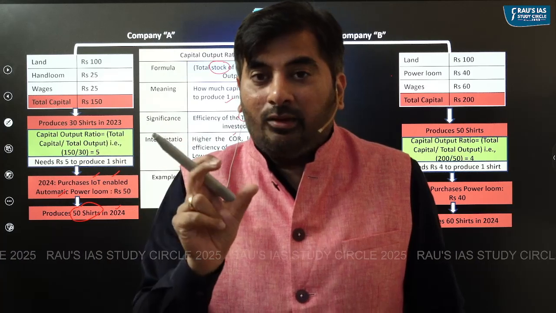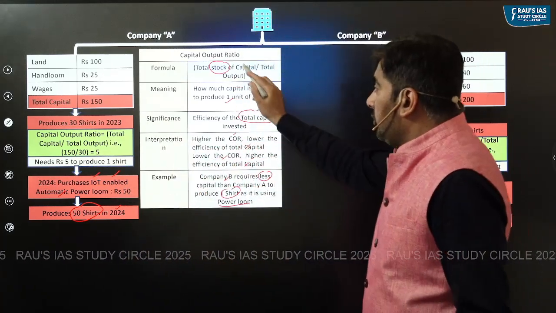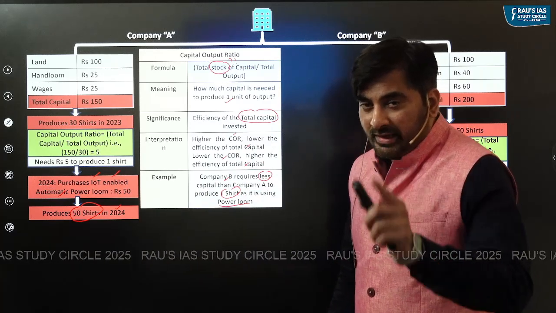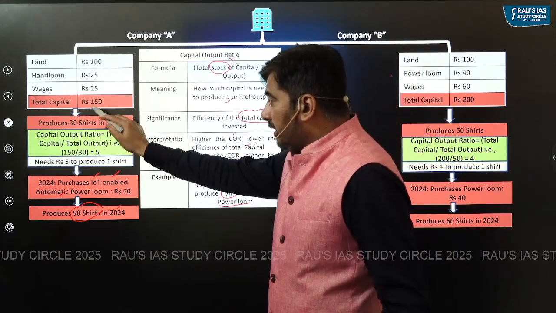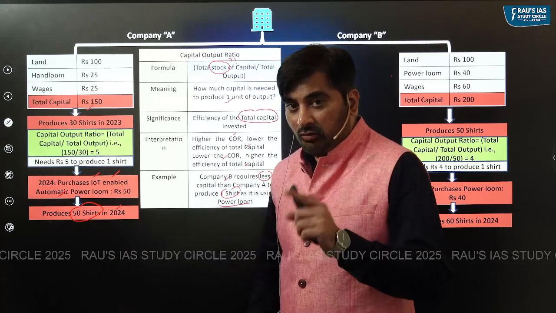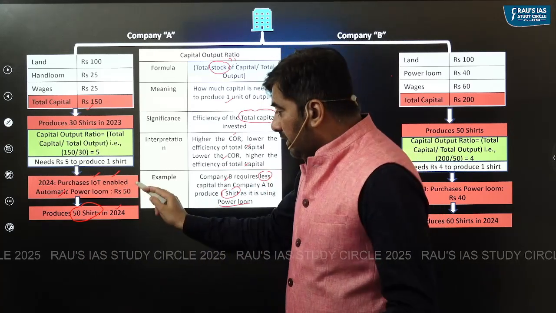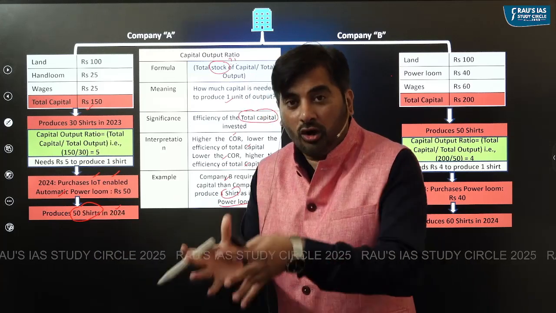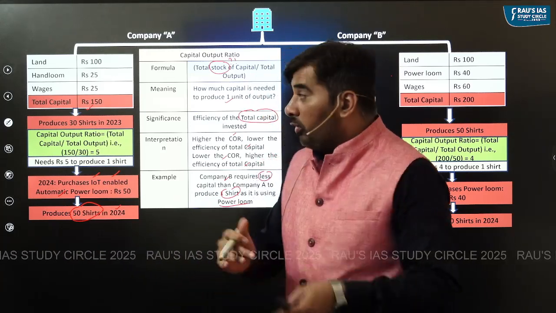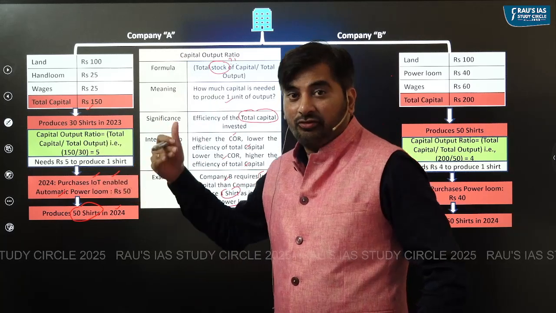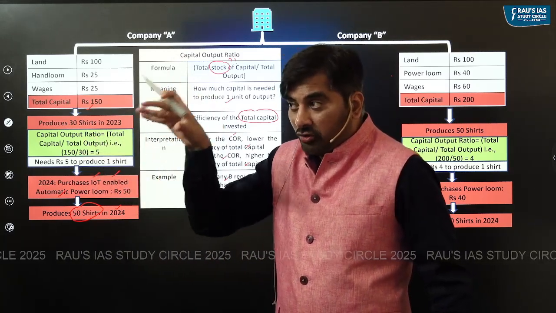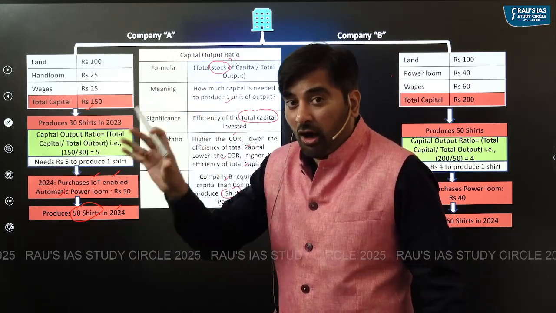For company A, what is this total stock of capital? See, last year in 2023, how much capital had it invested? 150. Now in 2024, how much capital has it invested? 50. So what is the stock of capital? 150 plus 50. Stock of capital is 200. From this stock of capital of 200, how much is the output?